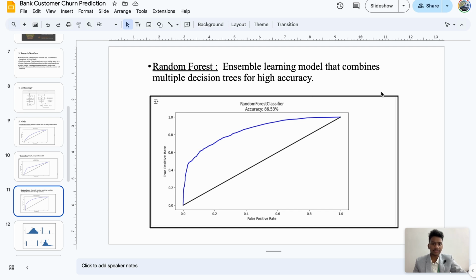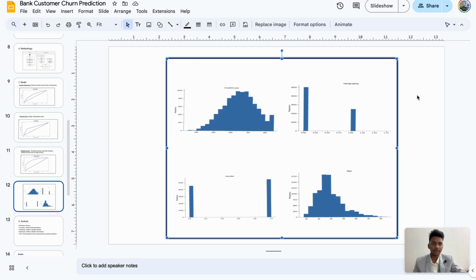It gave the highest accuracy. Random forest gave the highest accuracy compared to these two models, which gave an accuracy of 86.53%. And here are the four important data points we have used after the feature engineering.